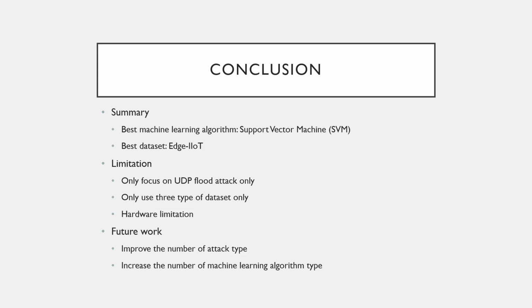And lastly is hardware limitation, which is very crucial for this research. The future work for this research is to increase the number of attack types, so not only the UDP flood attack, we can include other attacks as well. And lastly, increase the machine learning algorithm types. So not only five, we can add more machine learning algorithms like K nearest neighbor and so on.